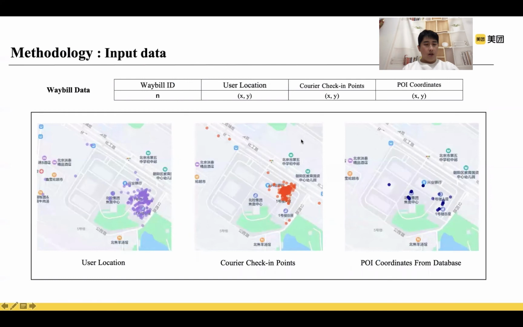For the input data, each waybill has a user location coordinate, a courier check-in point, and a raw POI coordinate in our database. This is an example of 300 waybill data of a building from an industrial park. This data will be used as the input data of our framework.